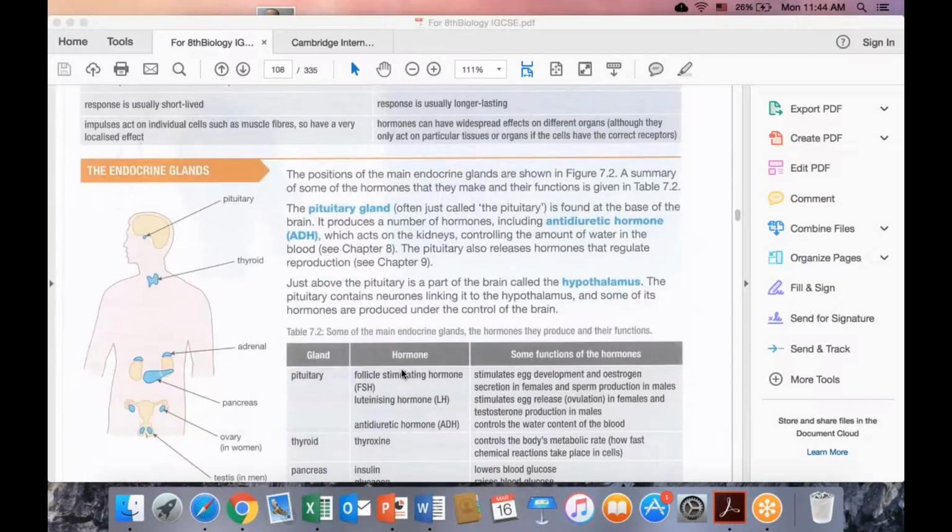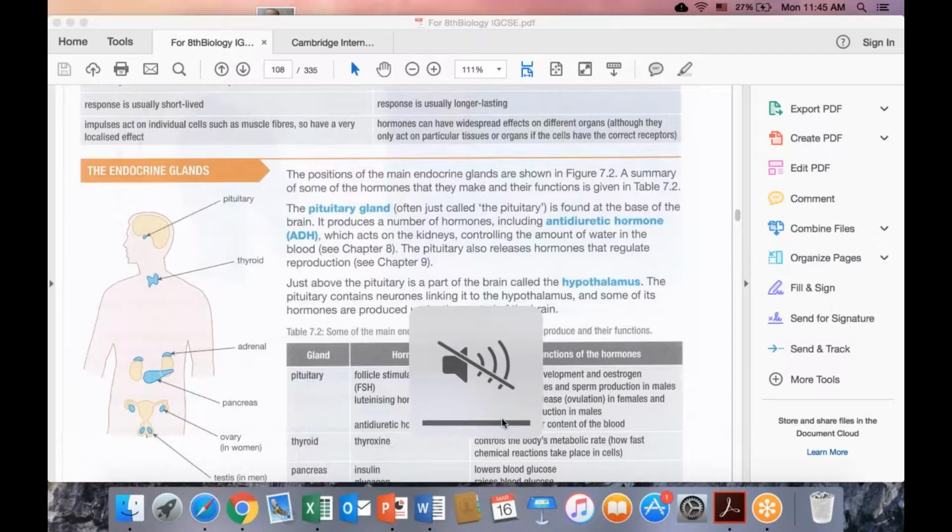Another pituitary gland hormone is follicle stimulating hormone. Its function is egg development and estrogen control and secretion in females, and sperm production in males. And luteinizing hormone stimulates ovulation and stimulates testosterone.